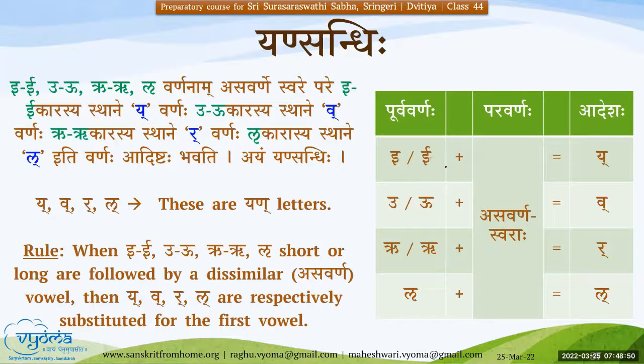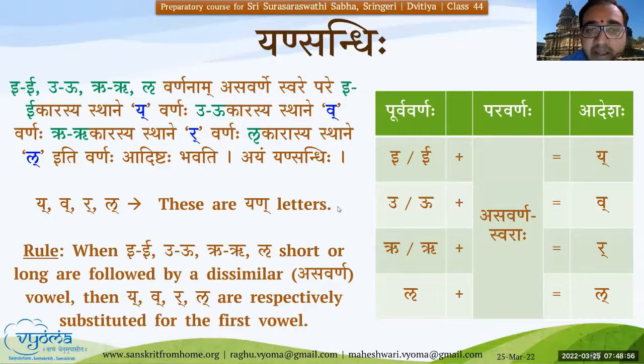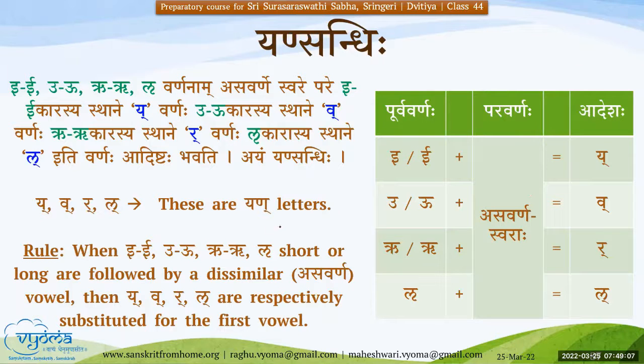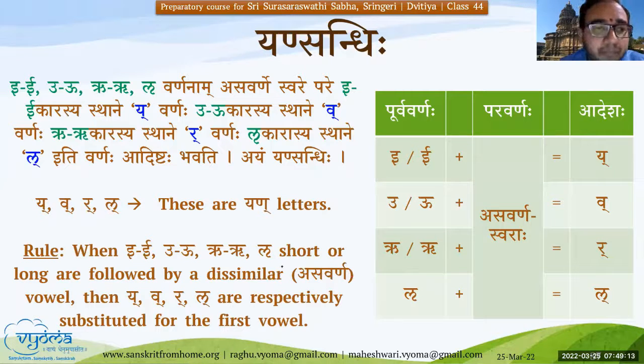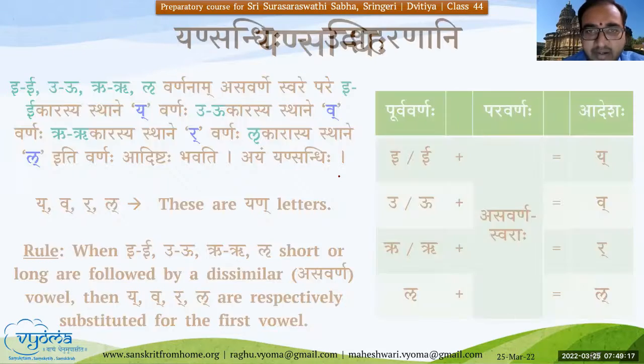In this case only, very important, only the first letter is replaced: Ikara with Ya, Ukara with Va, Rukara with Ra, and Likara with La. The Paravarna remains intact. So that is the Yan Sandhi. We will see a few examples, then we'll be able to understand it better.